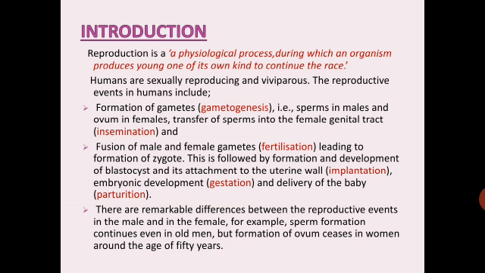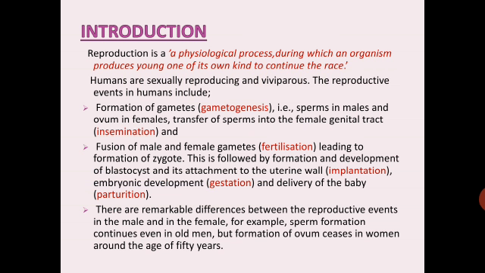Later, fusion of male and female gametes is called fertilization. So, the process of fusion of male and female gametes is called fertilization, which leads to the formation of zygote. This is followed by formation and development of blastocyst and its attachment to the uterine wall.